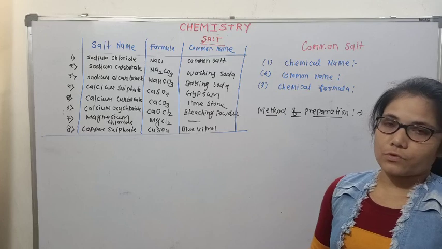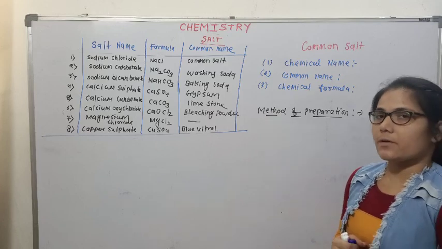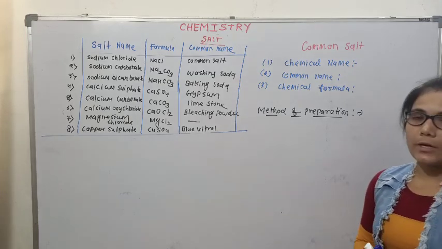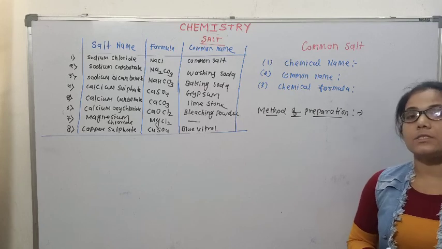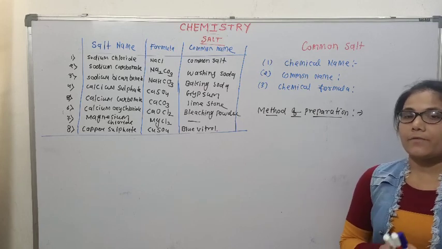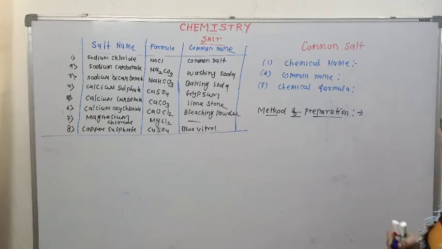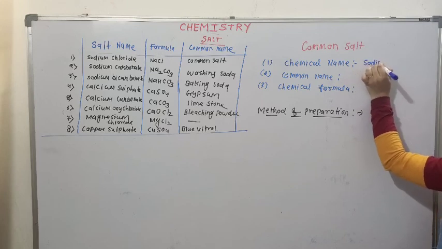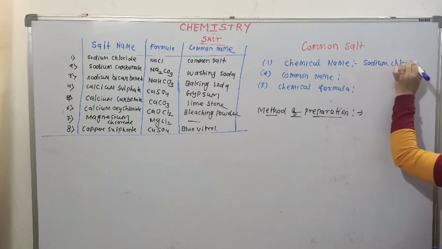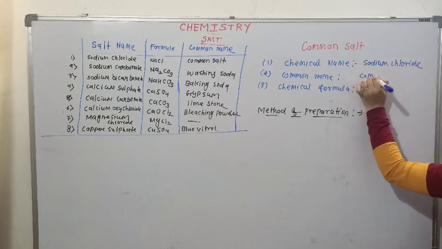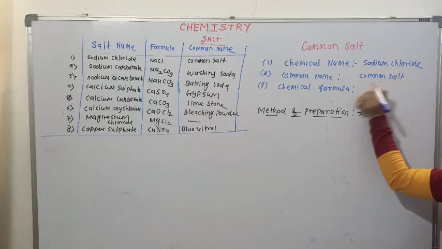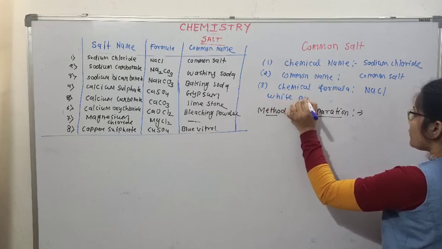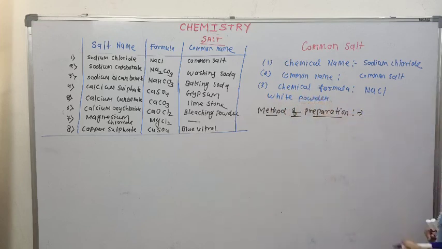Now in our syllabus a few salts are given. So let's first discuss the salt sodium chloride, common salt. Chemical name is sodium chloride, common name is common salt, chemical formula NaCl. It is a white powder, a crystalline solid, a white solid.